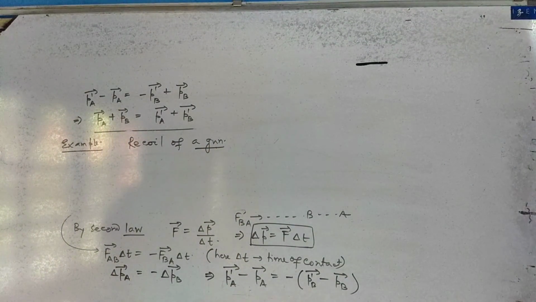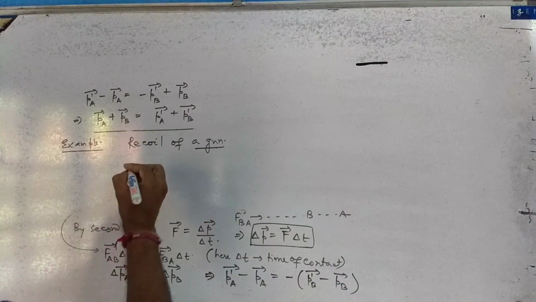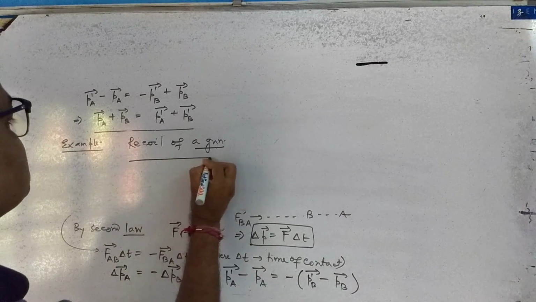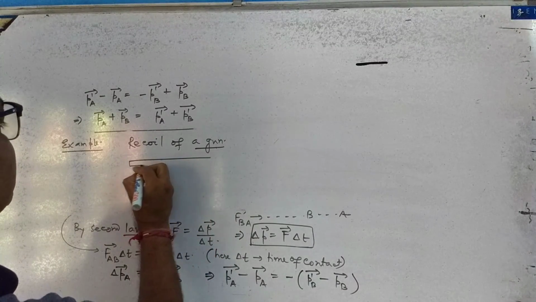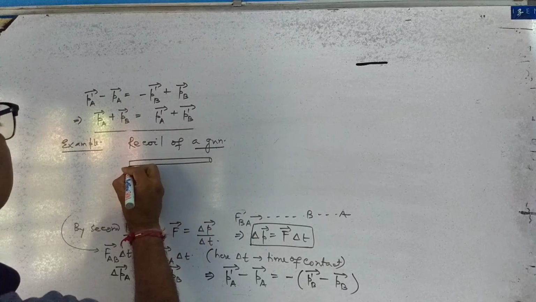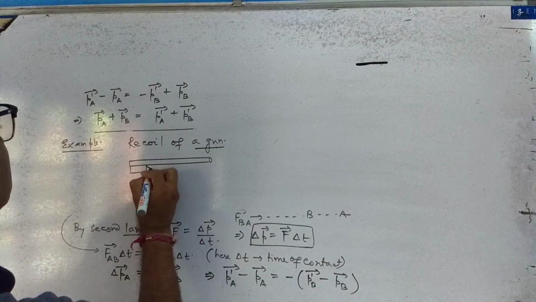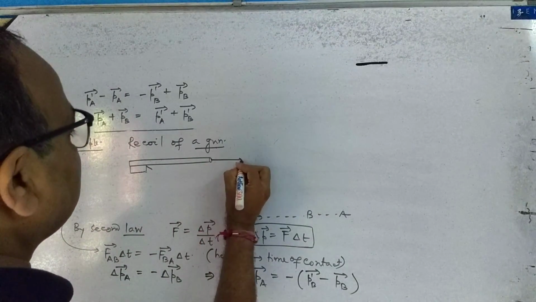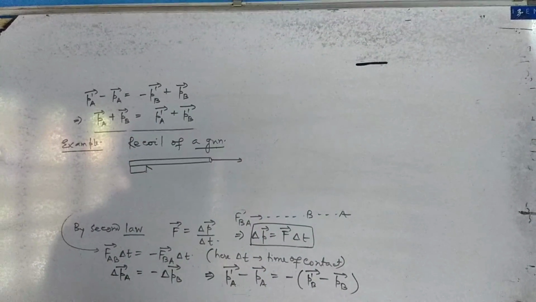When a gun is fired, it recoils. How will it be? Suppose this is the barrel of the gun, and the bullet is fired from here.